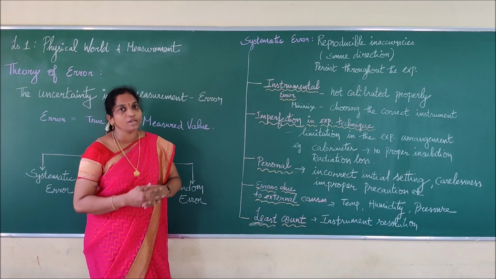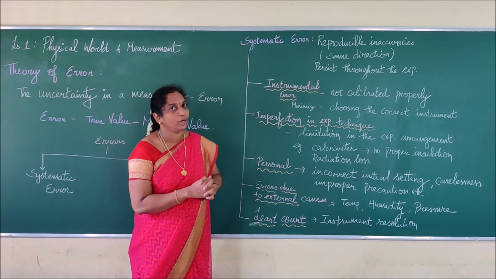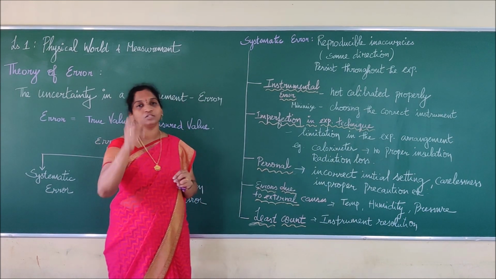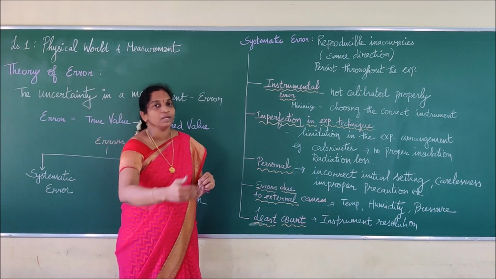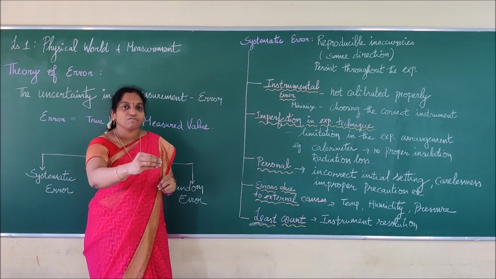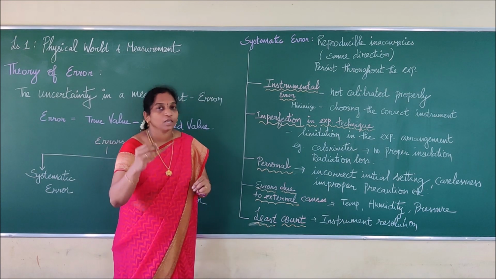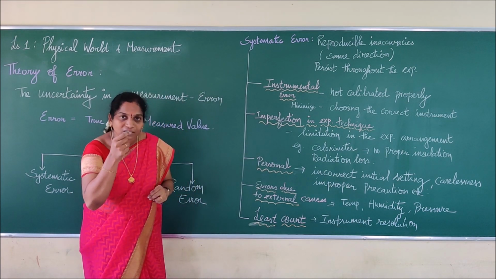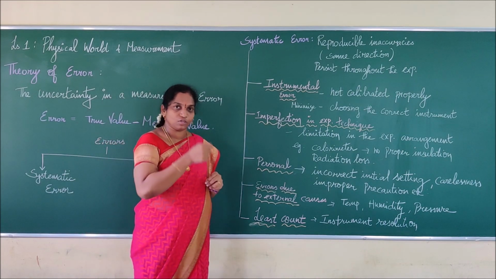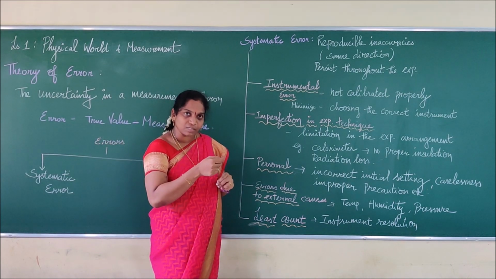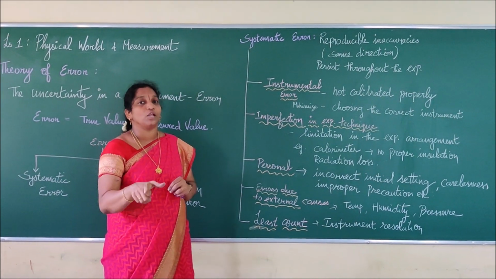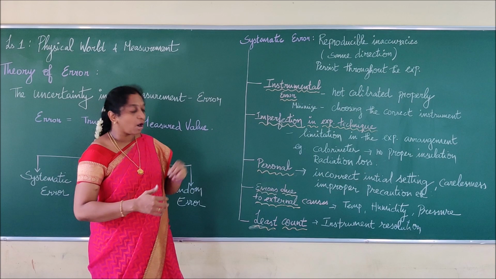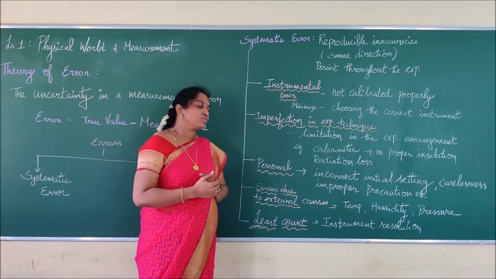Least count error. What is the least count? I already said to you. It is the smallest value that can be measured using an instrument. If I take any instrument, I can say this is the least value that can be measured. If I take your normal centimeter scale, we can say 0.1 centimeter. The first reading is 0 and then 0.1 centimeter. So that is the least value that can be measured using that scale. We call that as what? Least count. So what does least count error mean?